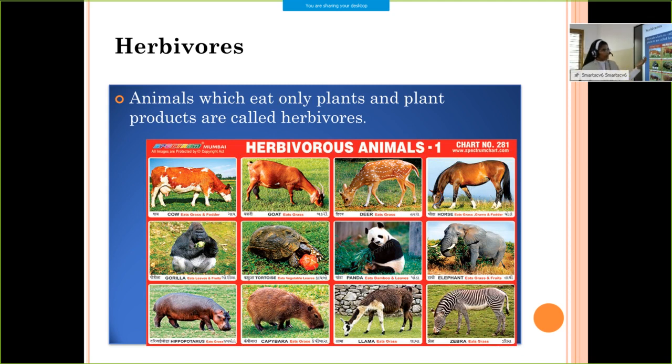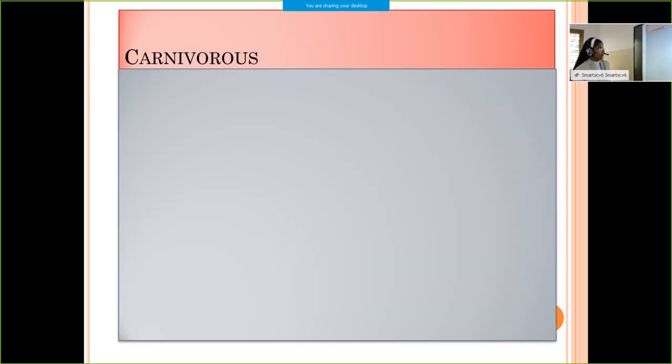Examples are cow, goat, deer, horse, elephant, zebra, etc. So try to remember 2 or 3 examples in each category. Okay. So now we are moving to carnivores.